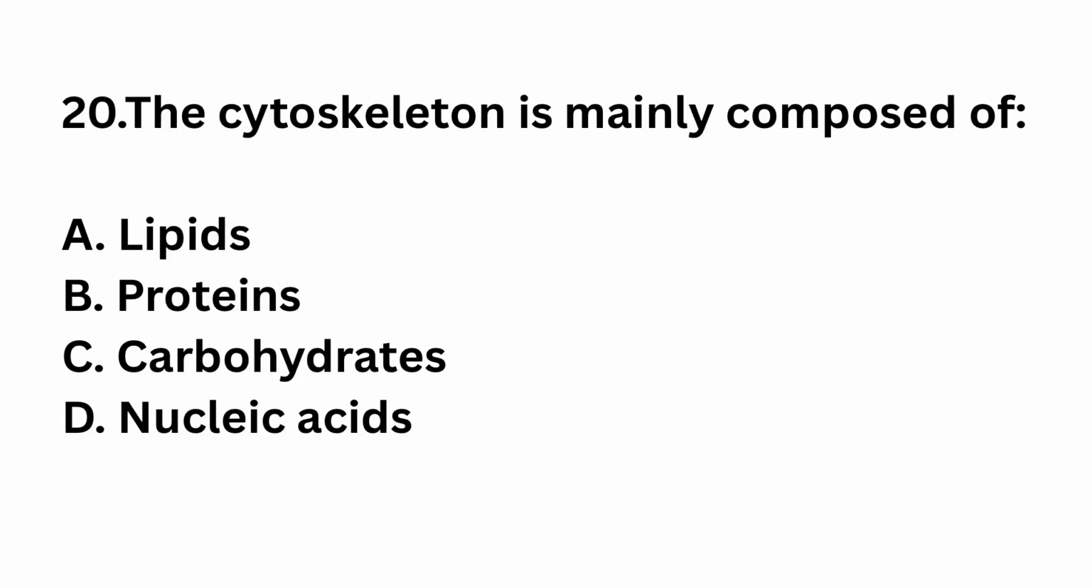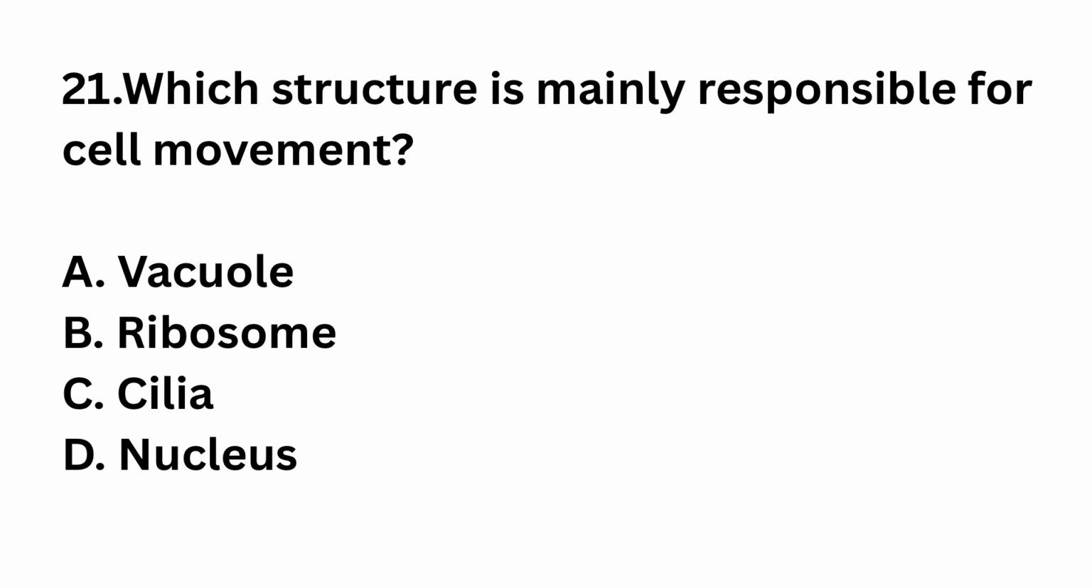Question number 20. The cytoskeleton is mainly composed of lipids, proteins, carbohydrates, nucleic acids. The right answer is option B, proteins. Cytoskeletal elements are proteinaceous.